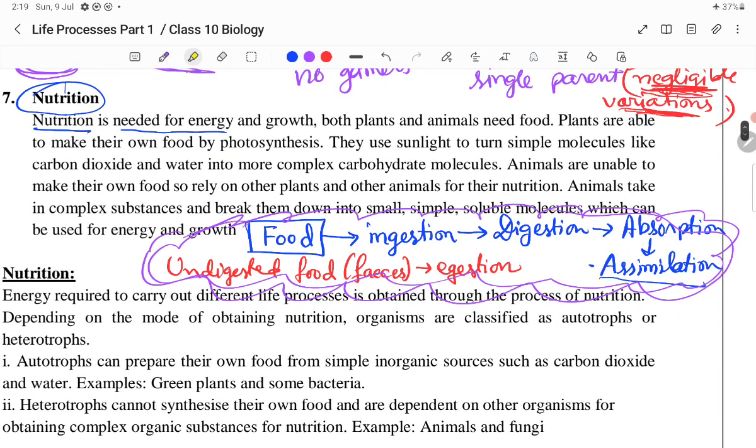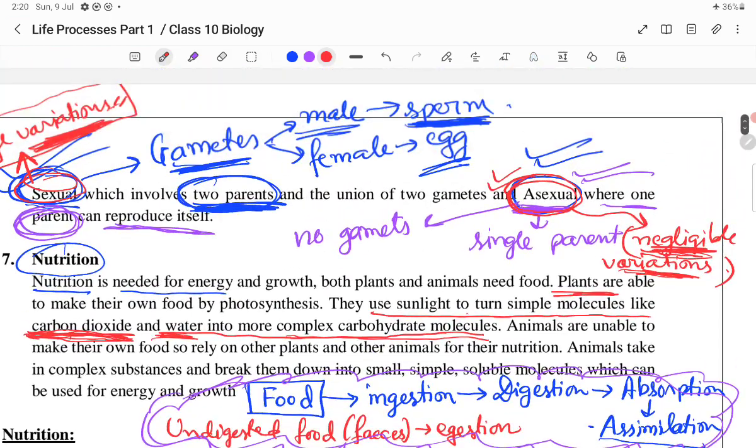Now plants use sunlight to turn simple molecules like carbon dioxide and water into more complex carbohydrate molecules. This is known as photosynthesis. Plants perform photosynthesis to trap sunlight and convert the solar energy into chemical energy with the help of carbon dioxide and water, and they produce glucose. So that is nutrition in the case of plants.